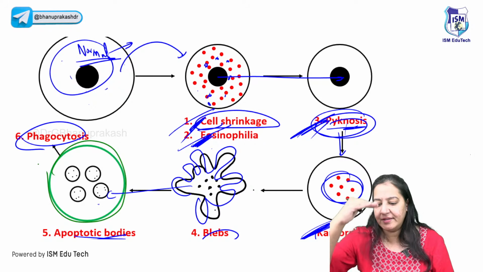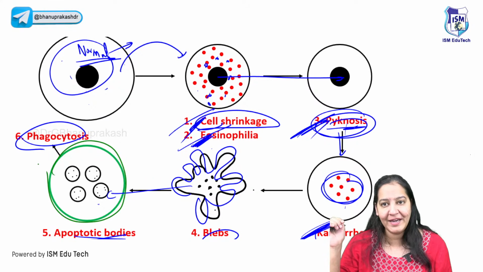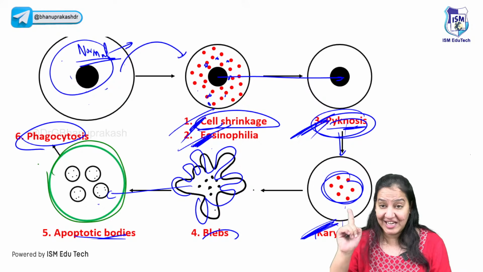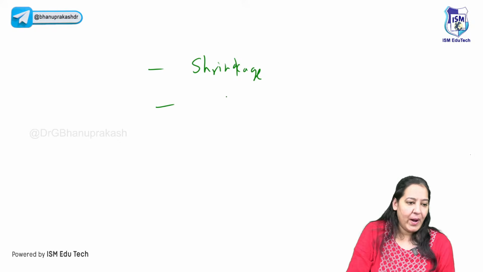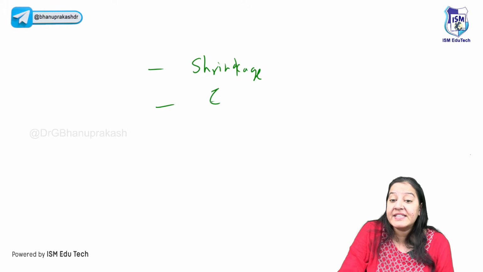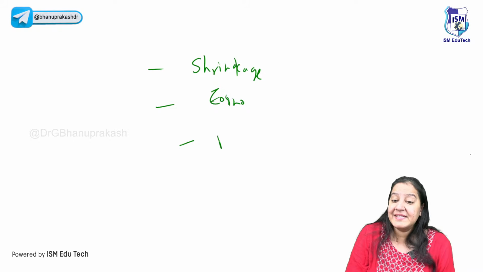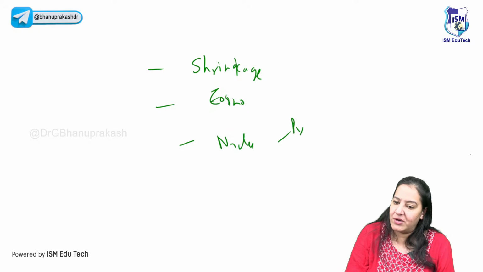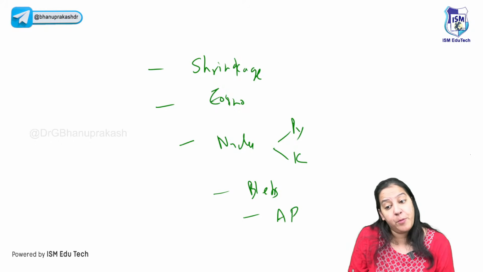Can you enumerate the six? Can you help me in enumerating the six, anyone? In a sequence, the first one is cell shrinkage, the earliest one. The second one, after cell shrinkage, it's eosinophilia. What is the third one? It's nuclear changes, pyknosis and karyorrhexis. The fourth one is the blebs. After blebs, apoptotic bodies are formed.